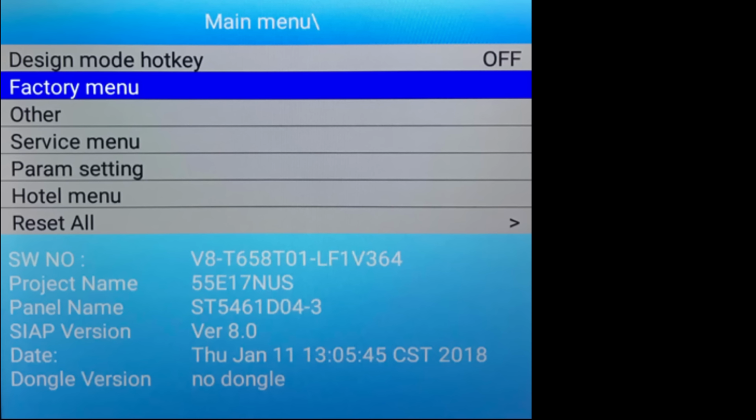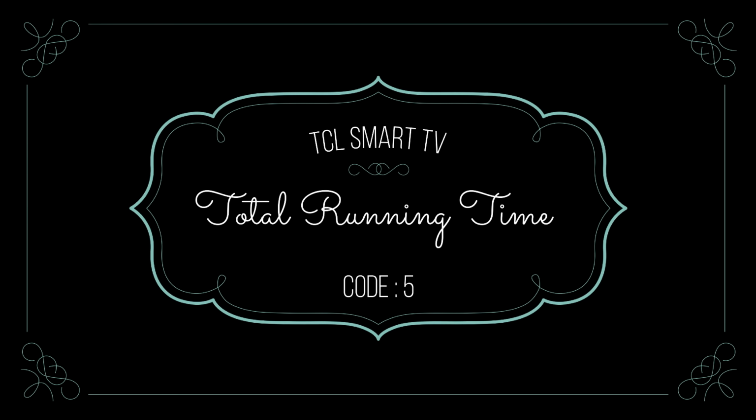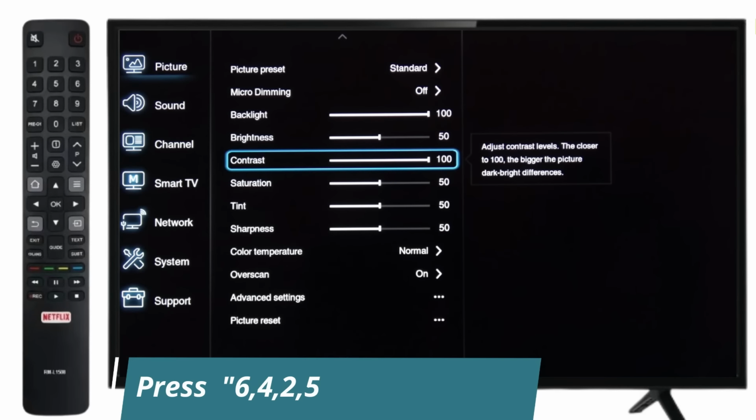Now I will share the last code, that is fifth one. It is used to check total running time of your TV. Press 6425 on contrast.